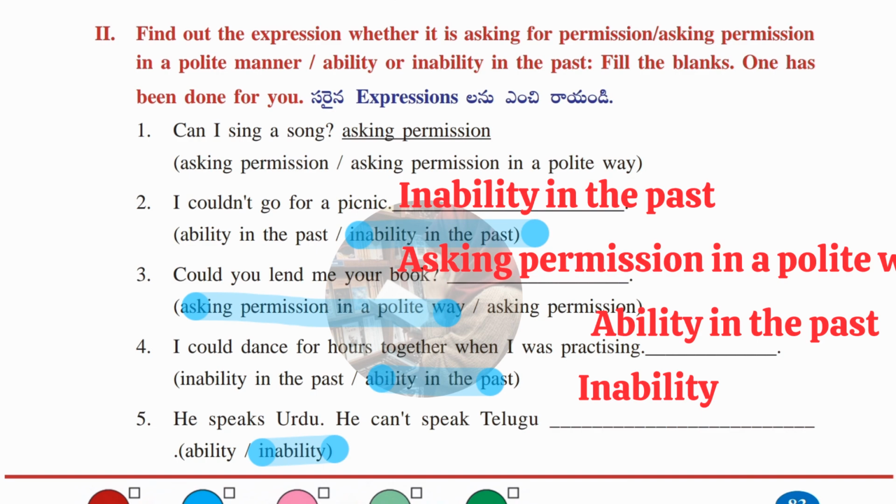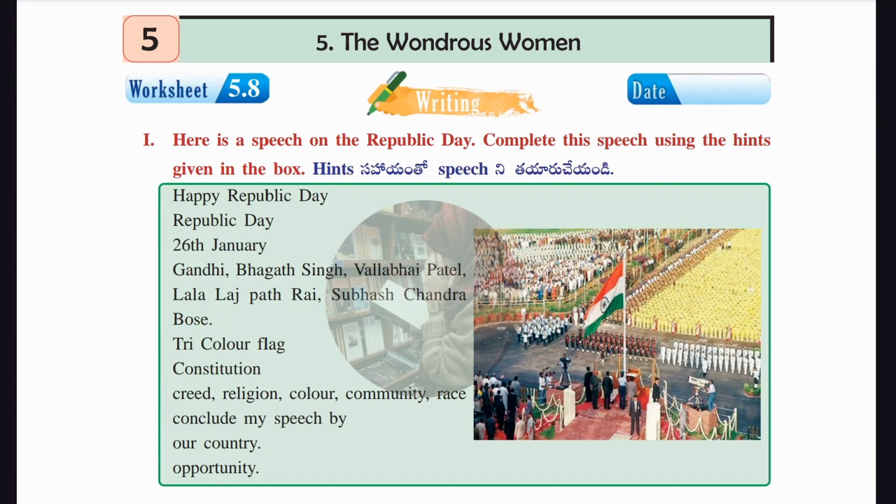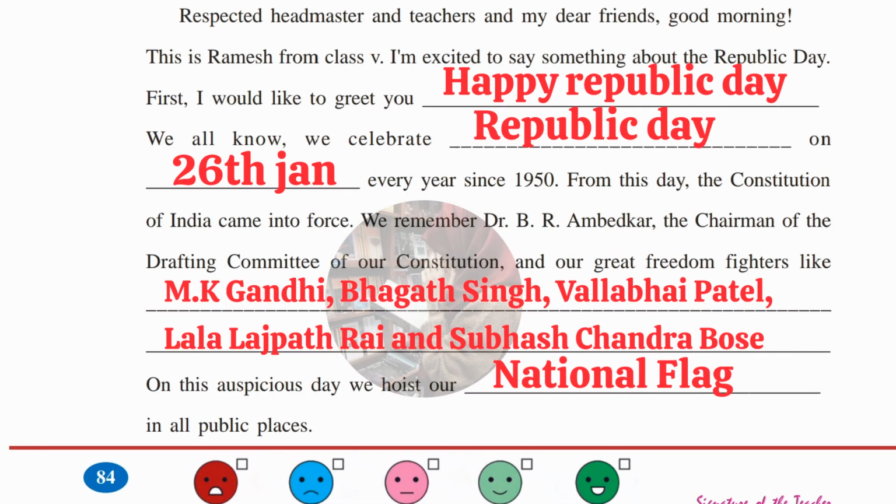Okay, guys, now we'll move to the next worksheet, that is worksheet number 5.8. So, this worksheet is all about writing part. Let's see this. Here is a speech on Republic Day. Complete this speech using the hints in the given box. So, here, about Republic Day, we have been given some speech. Okay, so we have to read it and understand it. After that, we have to fill in the blanks below.